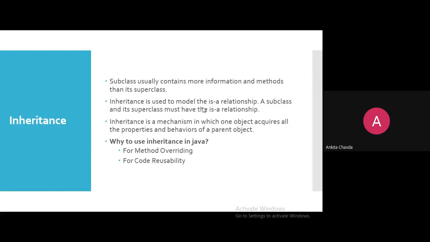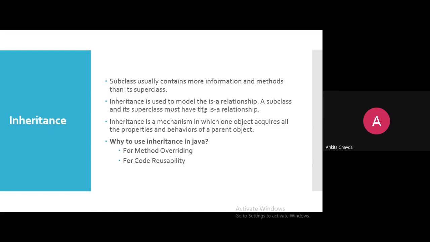Have you seen any example of inheritance where the arrow is like this? Then you are saying that animal is a dog. No, that is wrong. Okay. You will always build a statement from sub to super. Inheritance is a mechanism in which one object acquires all the properties and behavior of a parent object.